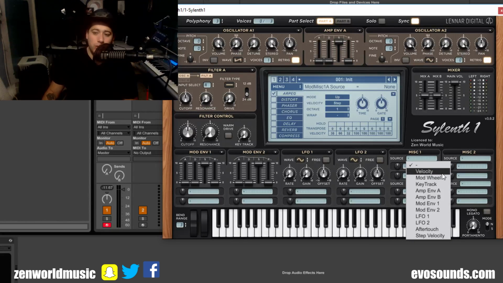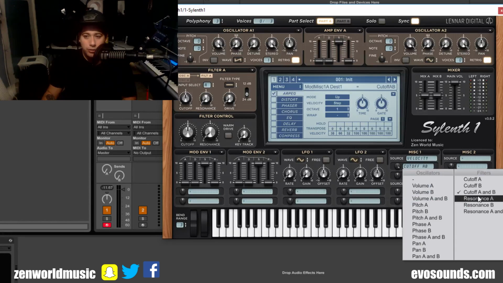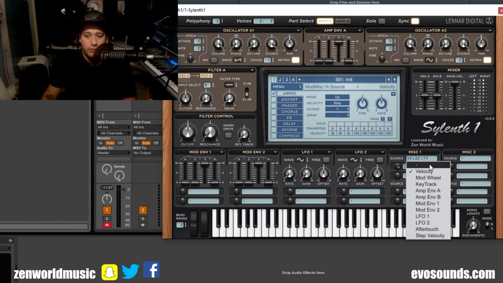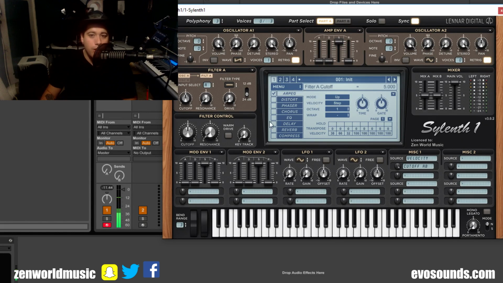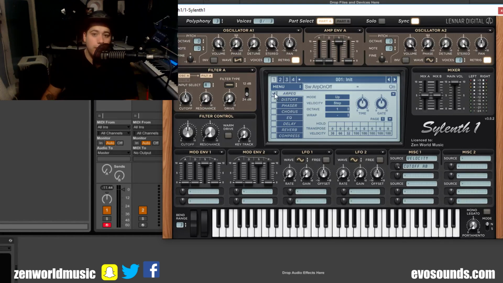The last thing you can do is apply velocity, which are velocity sensitive type sounds, which means that if someone were to play a keyboard, like you're making patches for someone or for yourself, and when you press on the key hard, you want the filter to open up more, and when you press it soft, it doesn't. Then you would apply a cutoff modulation, open up with velocity, which is how hard you're pressing on something. And again, if you put step velocity, you can use the arpeggiator for that as well. With that being said, the Misc section is done.